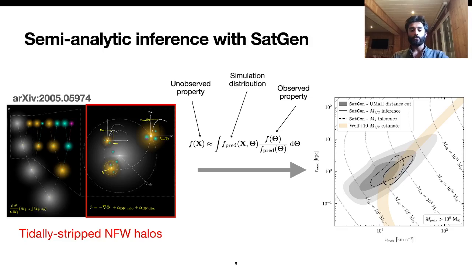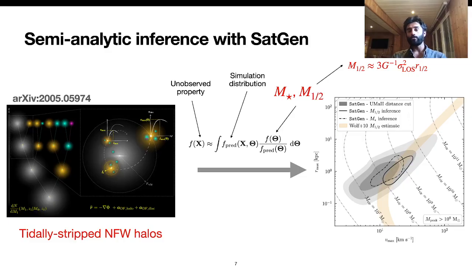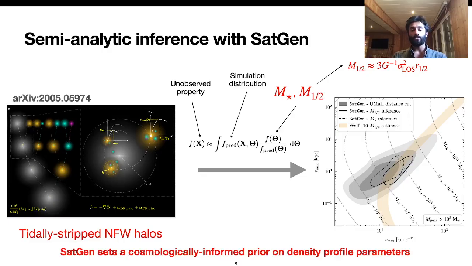The next step is to assign density profiles to real dwarf galaxies by conditioning the simulated halo population on observed satellite characteristics. In our work, we consider two observables, the stellar mass m star and the mass contained within the half-light radius of the dwarf galaxy, m half. The latter is driven by kinematics through its dependence on the observed line-of-sight velocity dispersion. Another way of looking at this procedure is that SatGen sets a cosmological prior for halo density profile parameters.